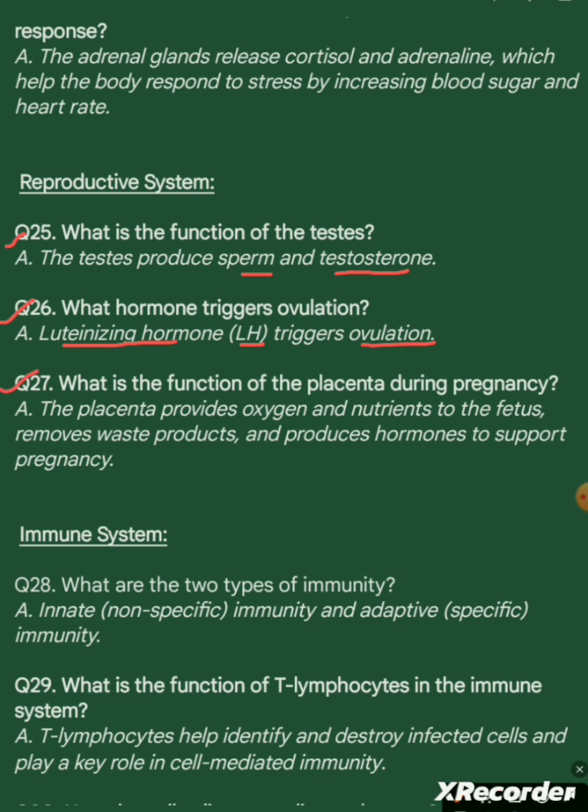Question 27. What is the function of the placenta during pregnancy? Answer. The placenta provides oxygen and nutrients to the fetus, removes waste products, and produces hormones to support pregnancy.